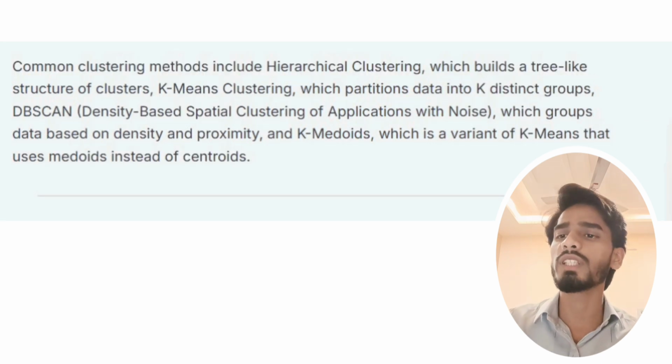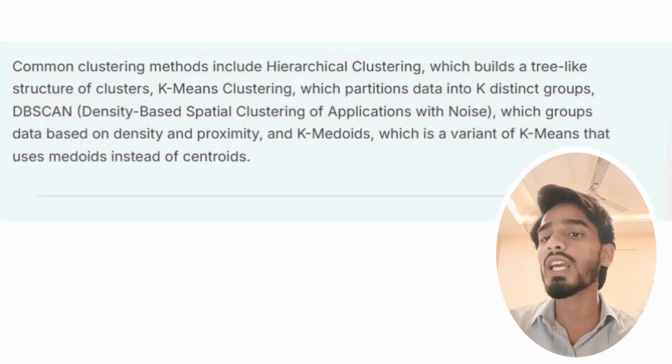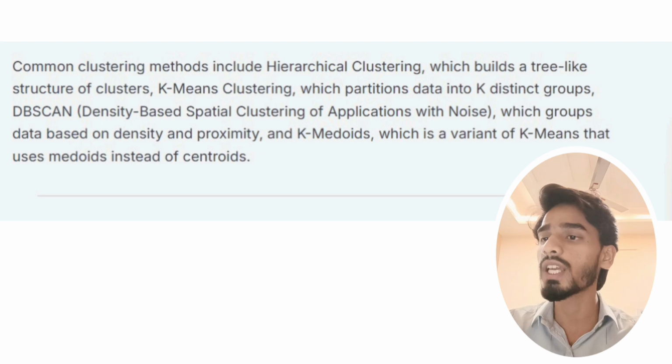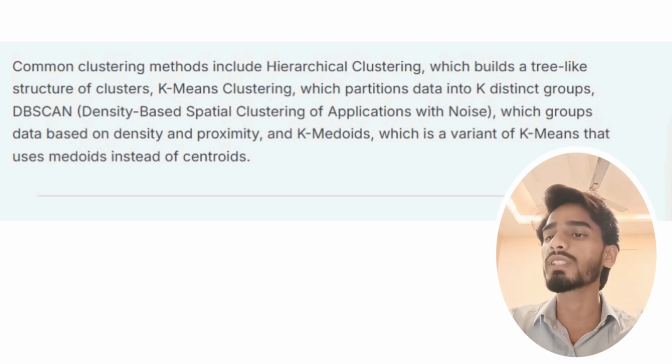Common clustering methods include hierarchical clustering, which builds a tree-like structure of clusters, k-means clustering, which partitions data into k distinct groups, DBSCAN, density-based spatial clustering of applications with noise, which groups data based on density and proximity, and k-medoids, which is a variant of k-means that uses medoids instead of centroids.